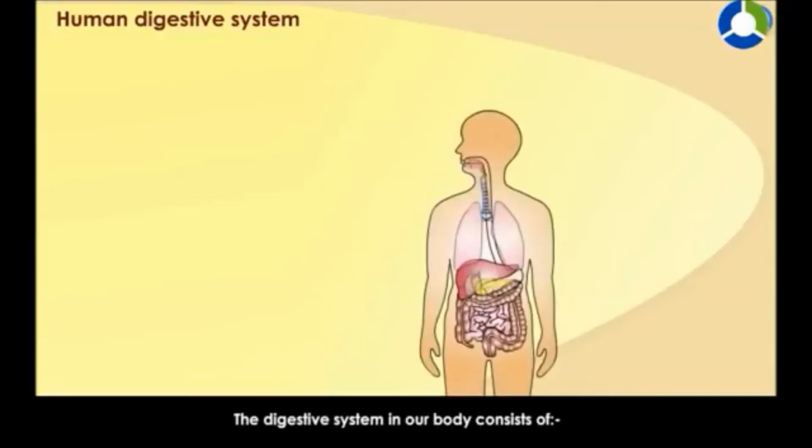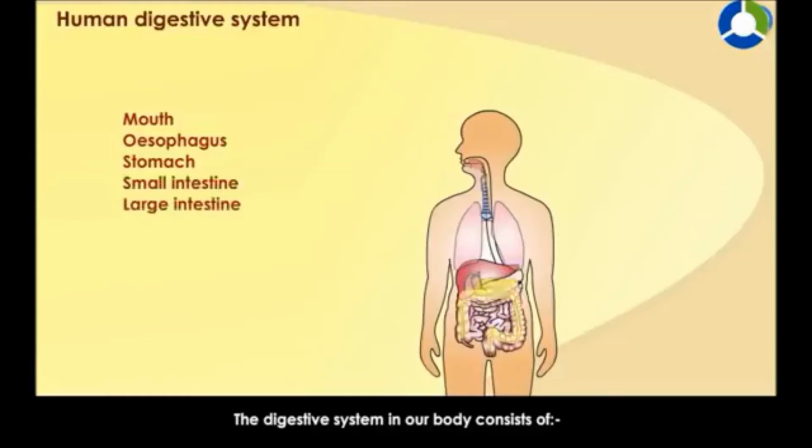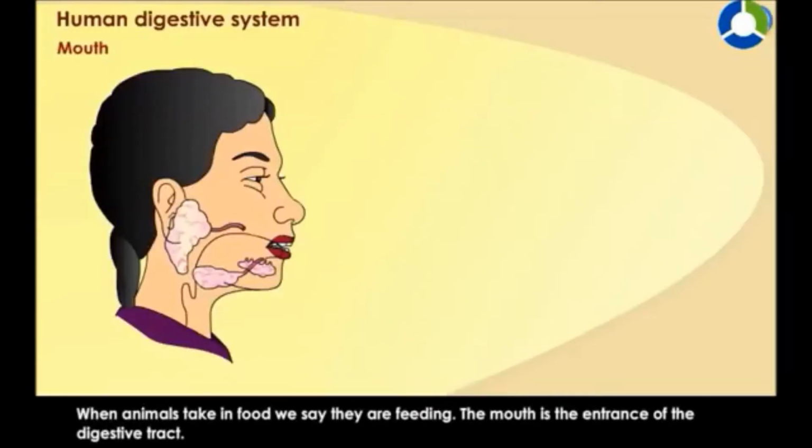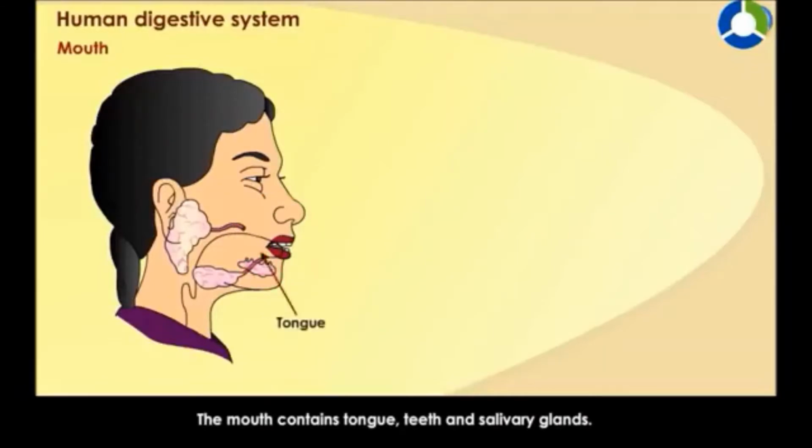The digestive system in our body consists of the mouth, esophagus, stomach, small intestine, large intestine, liver, gallbladder and pancreas. Mouth. When animals take in food, we say they are feeding. The mouth is the entrance of the digestive tract. The mouth contains the tongue, teeth and salivary glands.